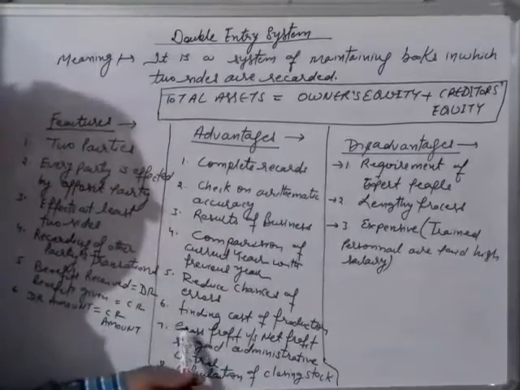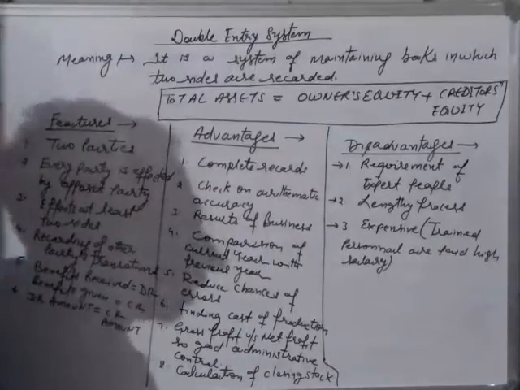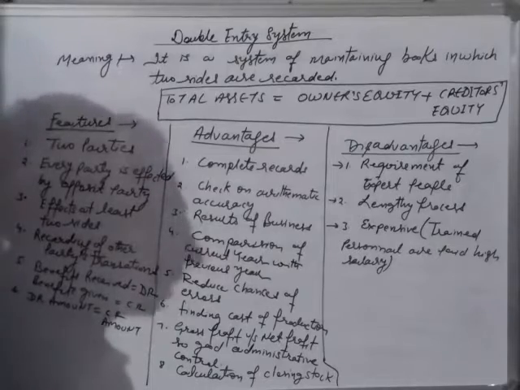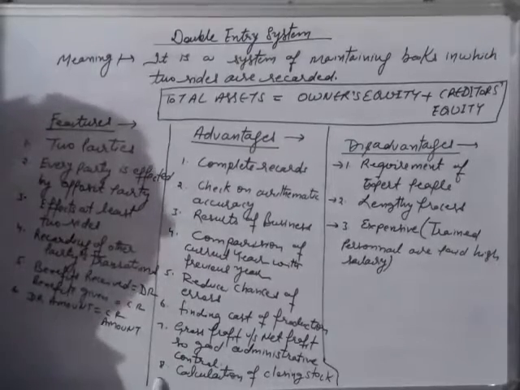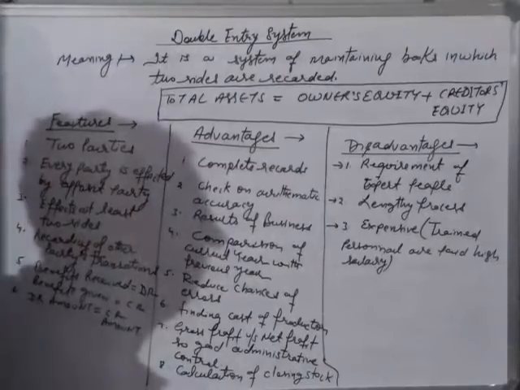If we make a distinction between the gross profit and the net profit, then we can have a better plan or good administrative control. Eighth, we can calculate the cost of closing stock.